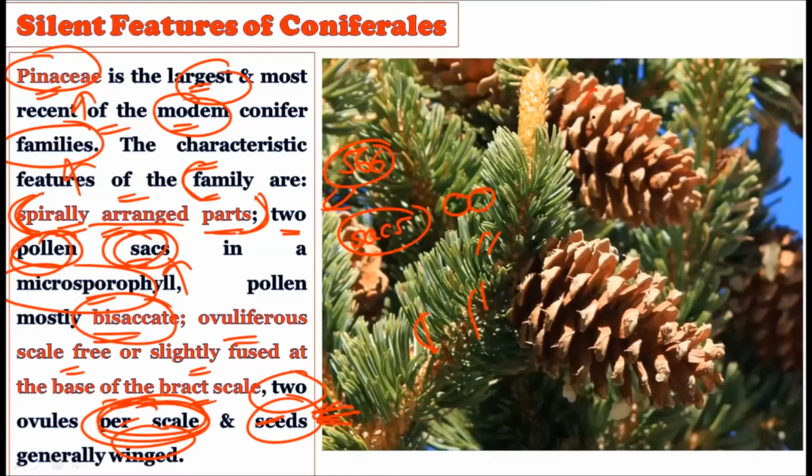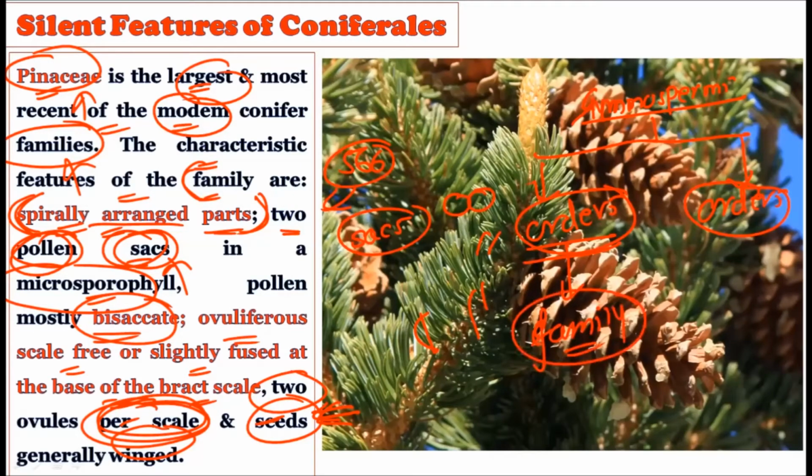See, when we talk about the gymnosperms, this is very important. Generally we talk about all the characteristics of the gymnosperms. Then what happens after that? Then we start to study the different orders. Under the orders there are many genera and many families. So while talking about the general characteristics of the orders, we are talking about all the genera, families and species that come under this particular order. Once we study the order, then we start to study the family. In the family we have one kind of genus, and that is why this family shows very peculiar characteristics.